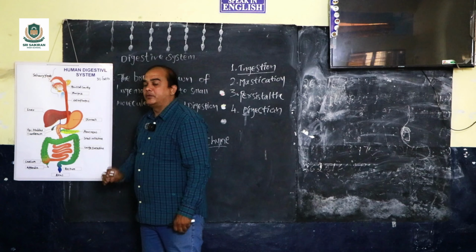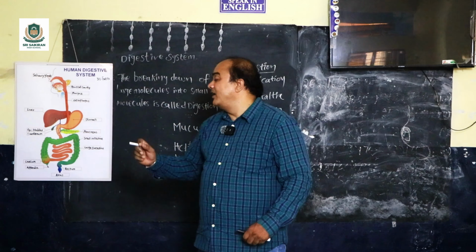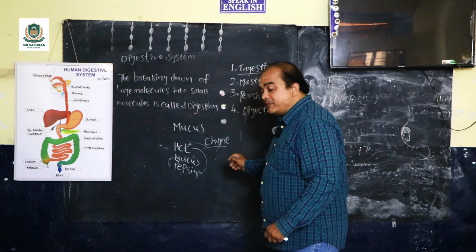Who is neutralizing? The liver. The liver produces bile and stores it in the gallbladder, and it goes and reacts with the chyme and with the fat molecules. When it reacts, the acidic condition becomes alkaline. Then it is ready to move into the small intestine.